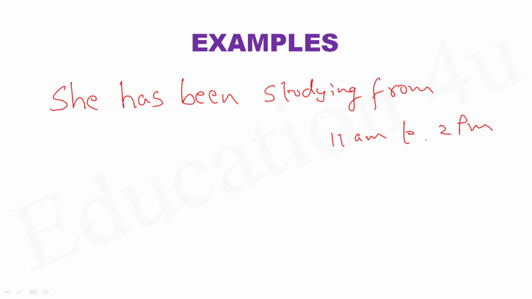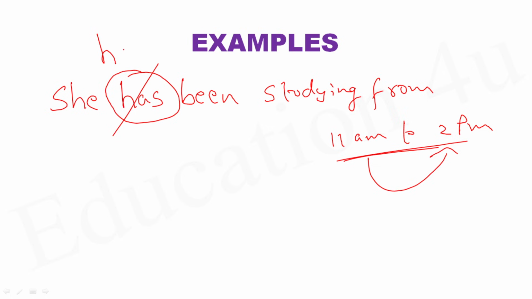Do you think the sentence is right? No, wrong. Because 11 a.m. to 2 p.m. means starting time and ending time, which means now she is no more studying. So now, when she is no more studying, why should I use the expression has been? I should use the expression had been.